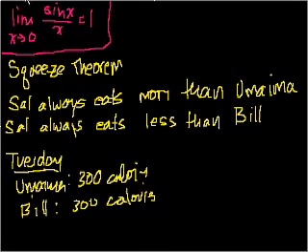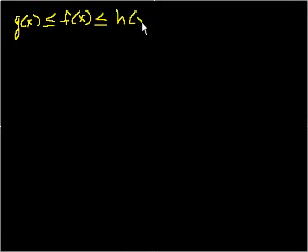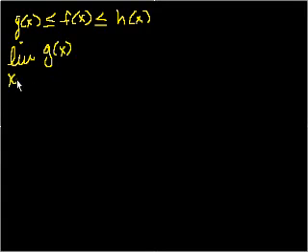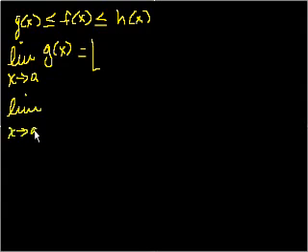So let me write it in math terms. All it says is that if over some domain, let's say that g of x is less than or equal to f of x, which is less than or equal to h of x, over some domain, and we also know that the limit of g of x as x approaches a is equal to some limit, capital L, and we also know that the limit as x approaches a of h of x also equals L,